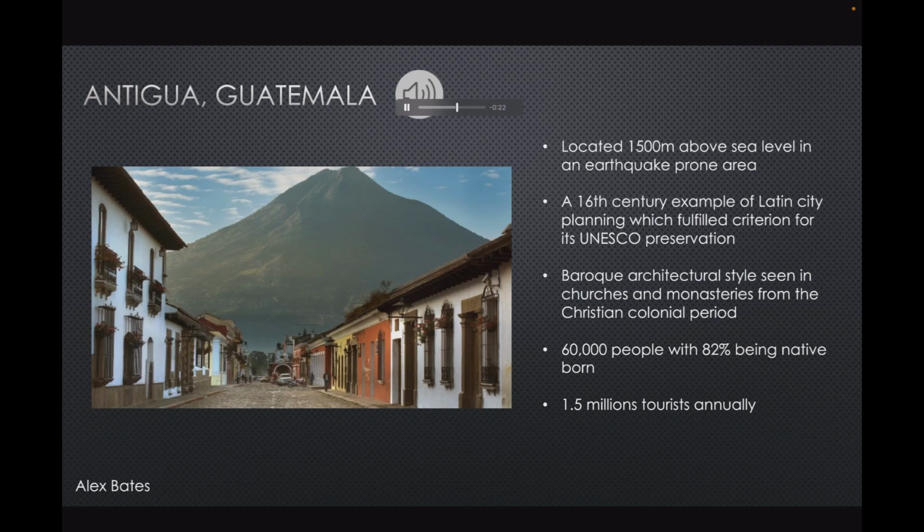The city itself established an urban grid layout inspired by the Italian Renaissance, a 16th century example of Latin city planning, which fulfilled criterion of its UNESCO preservation, as well as its Baroque architectural style seen in churches and monasteries from the Christian colonial period. Currently, it is home to a projected 60,000 people, with 82% being native-born, as well as 1.5 million tourists who visit annually.